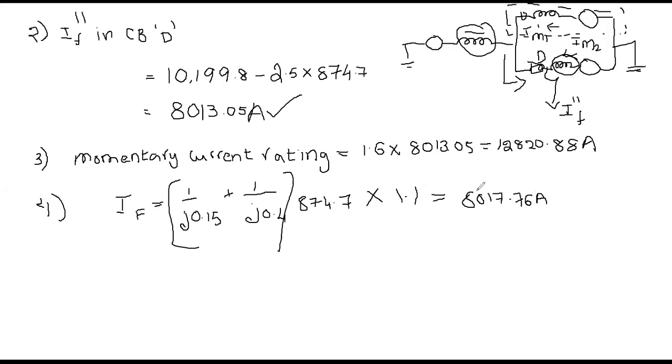So here the solution for the problem has been completed now. We have determined the total fault current, and we have determined the fault current that is flowing through the circuit breaker D, and we have determined the momentary current rating of the circuit breaker, and we have determined the current to be interrupted by a circuit breaker in 5 cycles.